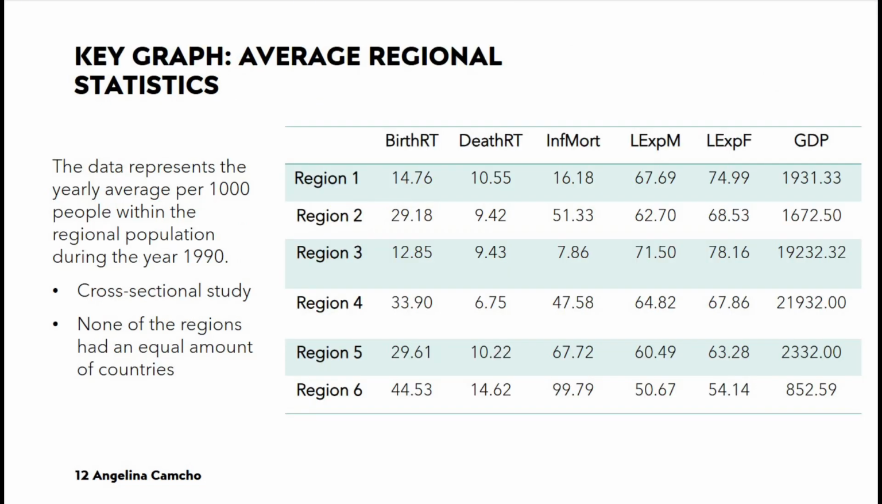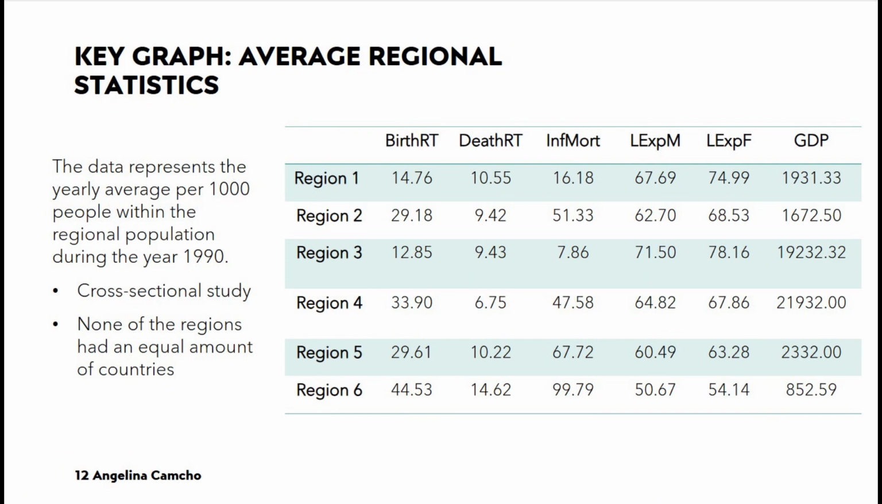This is a key graph based on the previously mentioned variables. The data represents the yearly average per 1,000 people within the regional population during the year 1990. This means that the data was gathered from a population at one point in time to describe the characteristics of the population. This is otherwise known as a cross-sectional study.